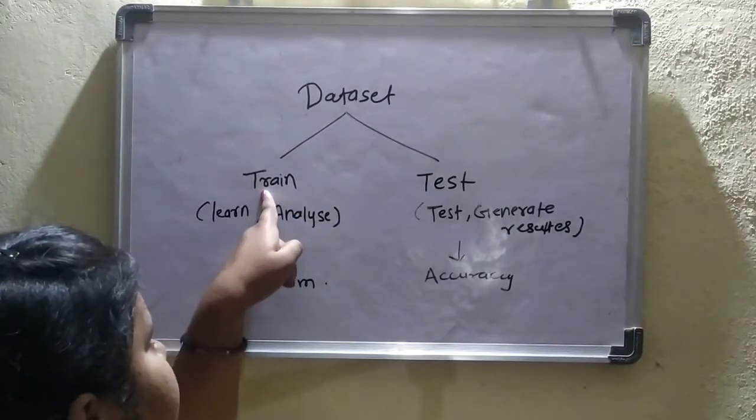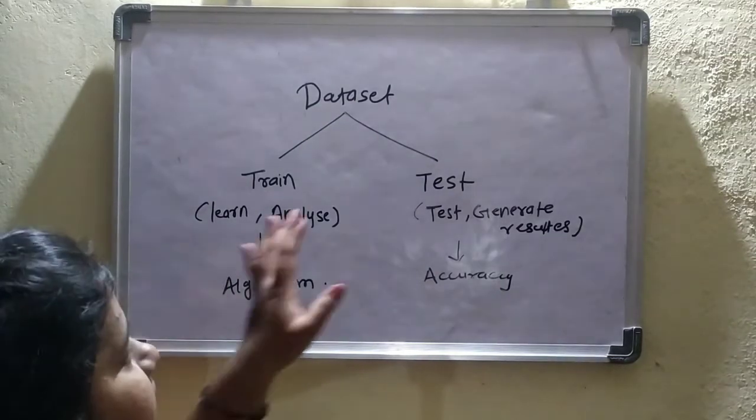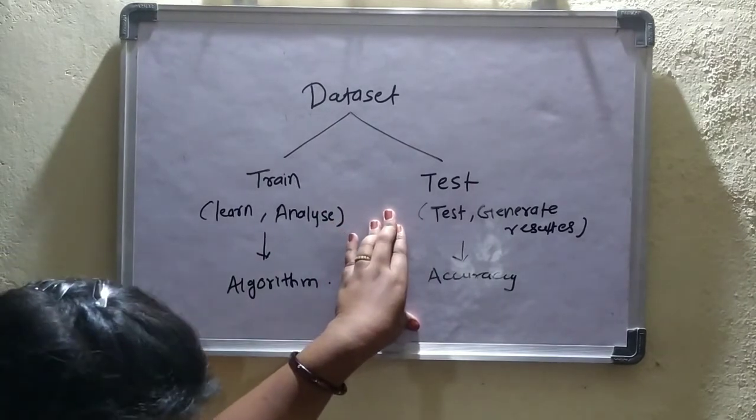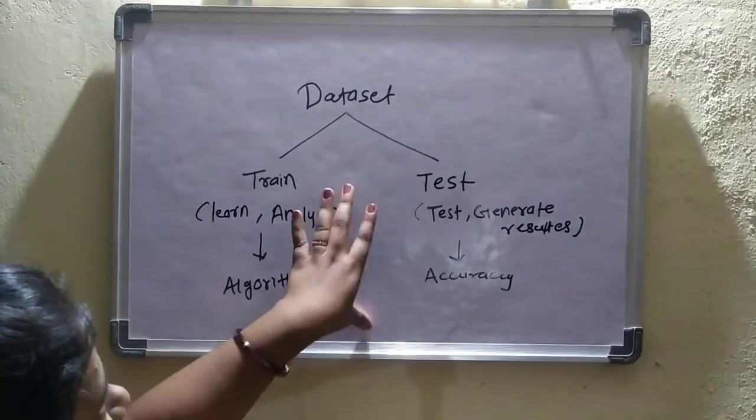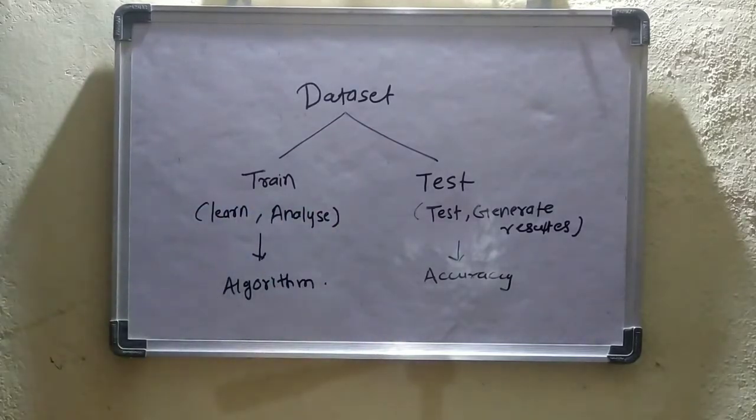The training data set is used to train the algorithm, and the testing data set is used to test the accuracy of the machine learning algorithm. There are different ratios to divide the training and testing data set, so we will see what the different ratios are.